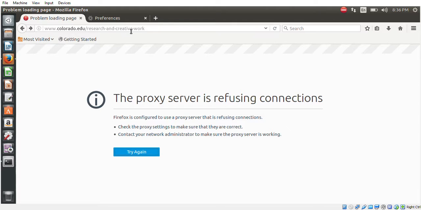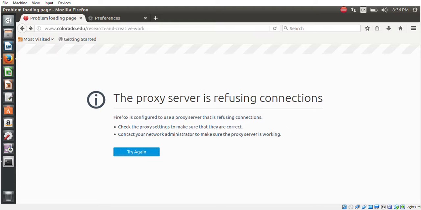Beyond this point, you will not see anything here. For every website, you will see the proxy server is refusing, even for the site that we initially cached. So now let me show how I do link prefetching. First, these links have been prefetched. I clicked only a couple of links, but for the rest of the links, when I loaded this Colorado.edu, I prefetched every link in the page.